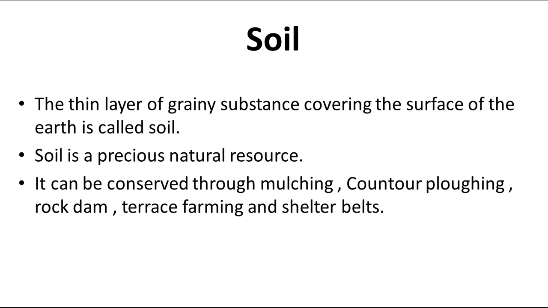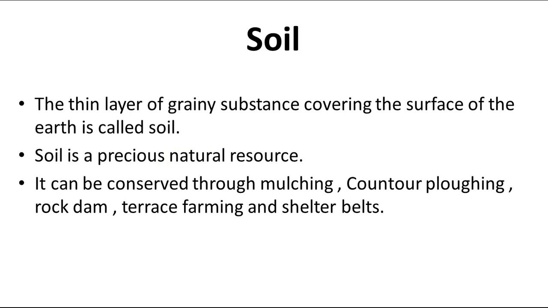Next topic we have is soil. What is soil? Let's try to understand. The thin layer of grainy substance covering the surface of the earth is called soil, and in soil we find different types of organic matter as well as non-organic matter.